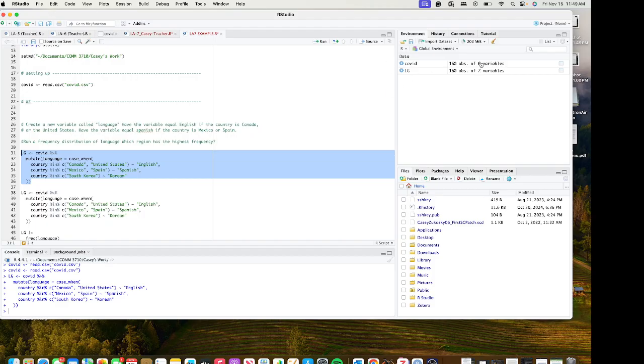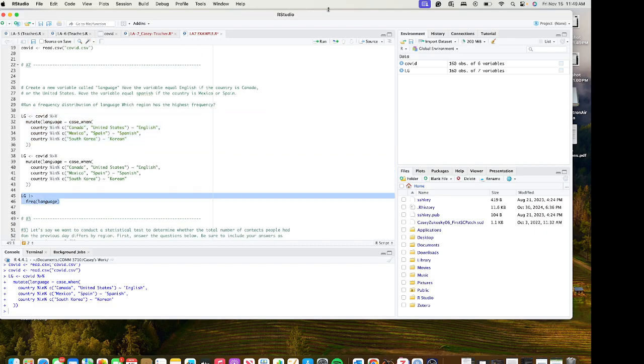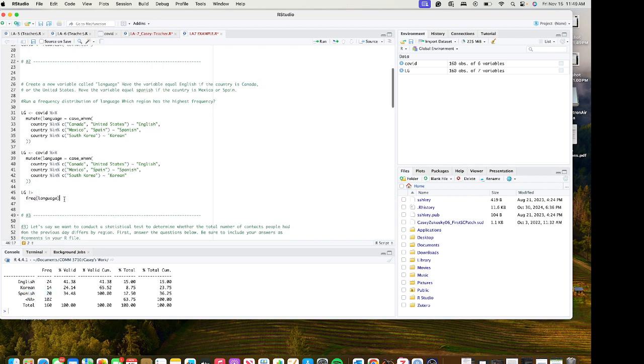You know it works because it has one new variable. And then I could just run a frequency distribution of that, which should give me this nice little table, which shows me the frequency: 24 English, 14 Korean, and 20 Spanish. So that should help you there.